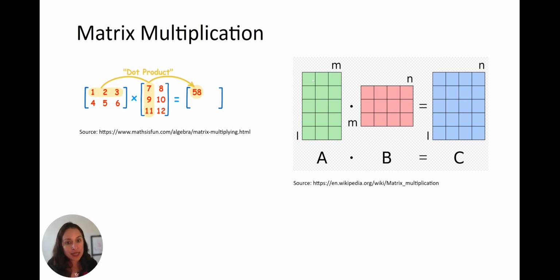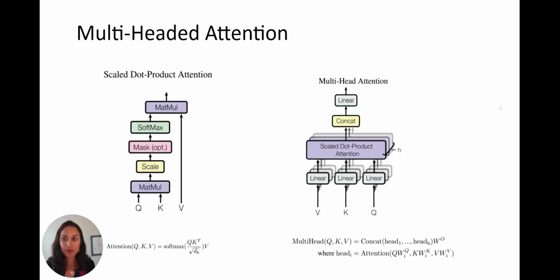So you can see here, matrix A has I rows and M columns. Matrix B has M rows and N columns, and this and this have to match. The output C has I rows and N columns, okay? So we end up with I and N in the final shape. Just keep that in mind for a minute.